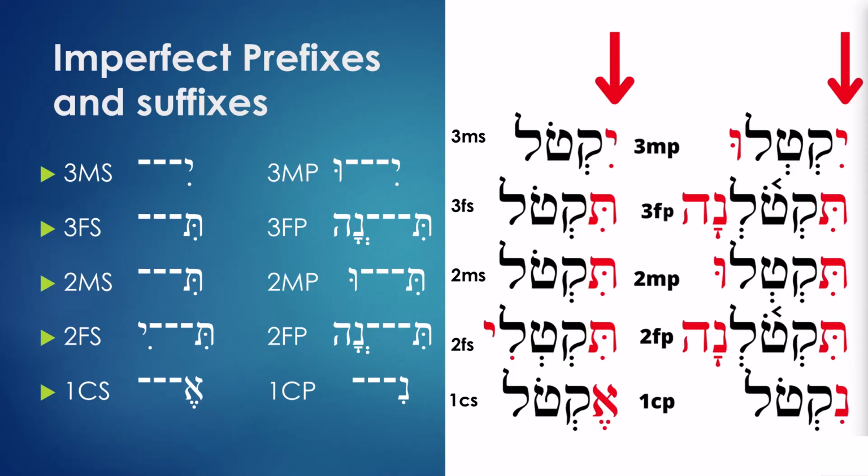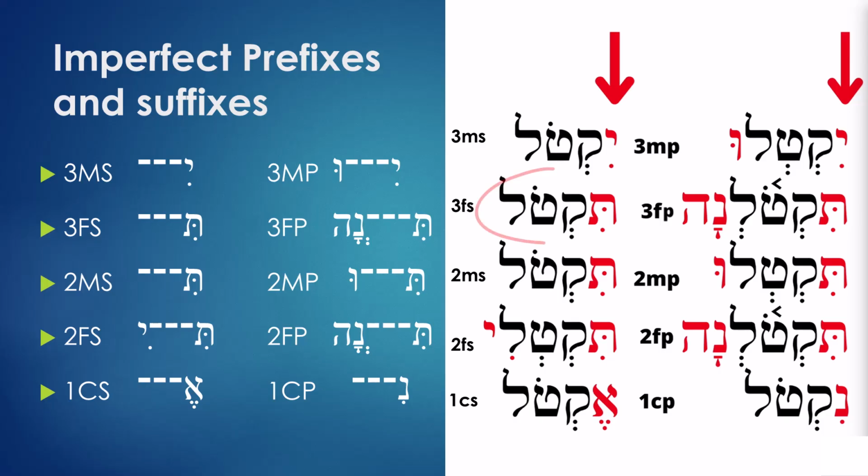The second one: 3FP and 2FP are identical. For 3FP you have tiktona, and it's the same form that you put on 2FP, tiktona. So they're identical.